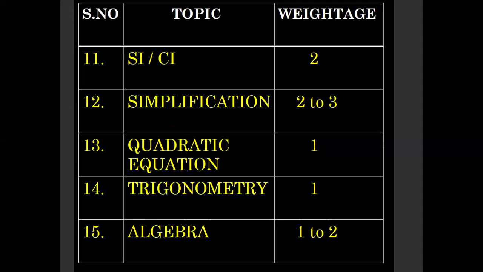SI, we have 2 questions, 1 question from SI, 1 question from CI. Next, simplification, it is 2 to 3 questions. Quadratic equation, we got 1 question. Trigonometry, 1 question. Algebra, we have around 1 to 2 questions in each shift.